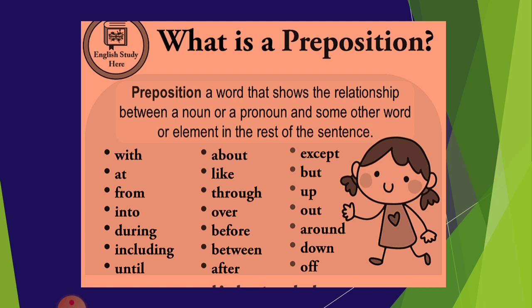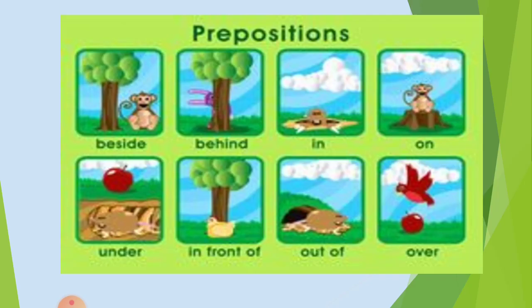Some of the frequently used prepositions are with, at, from, into, during, including, until, about, like, through, over, before, between, after, except, but, up, out, around, down, off. Here you can see two objects are being displayed, so you can make out the relationship between two objects.